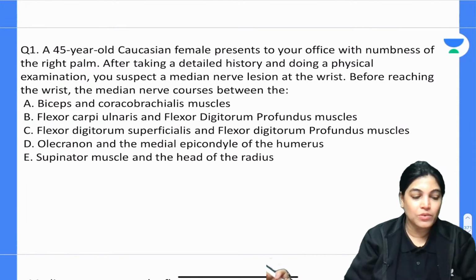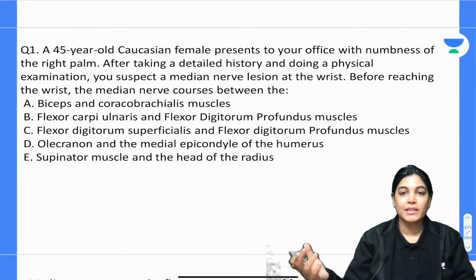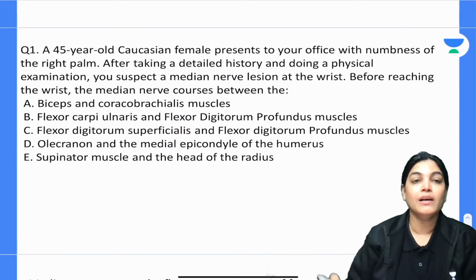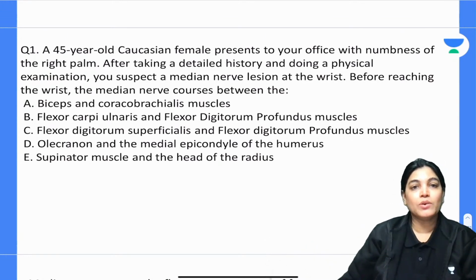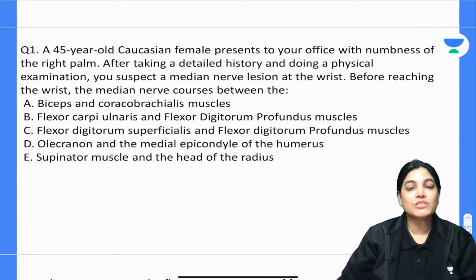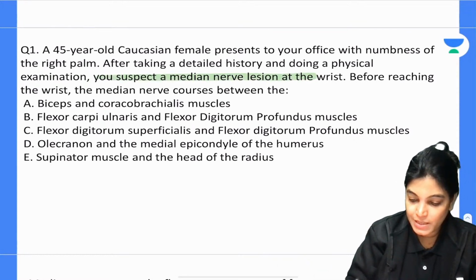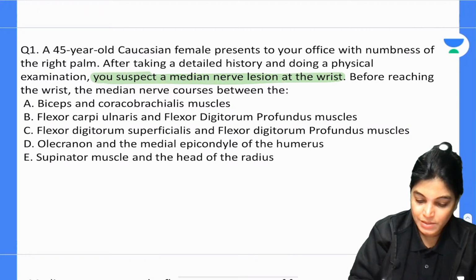Now question number 1. Let's discuss how MCQs come from this topic. A 45-year-old Caucasian female presents to your office with numbness of the right palm. After taking a detailed history and doing a physical examination, what is suspected? Median nerve injury is suspected at the level of the wrist.